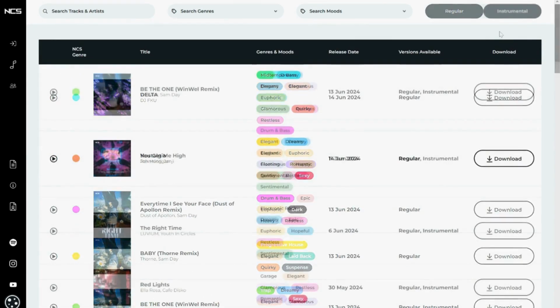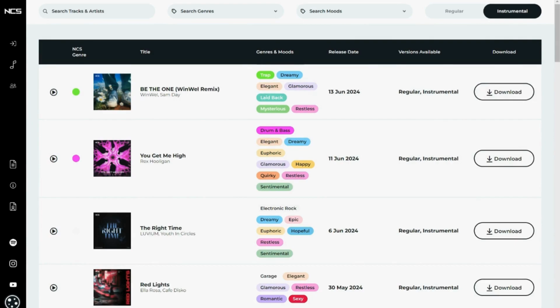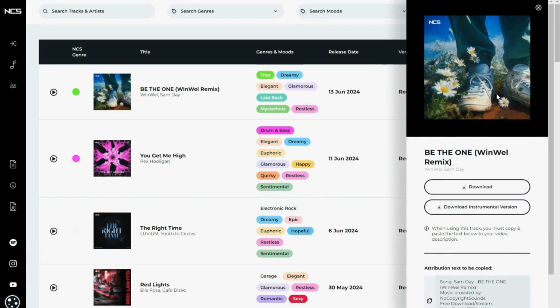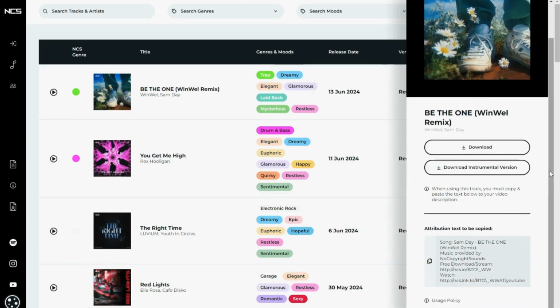Let's say we chose instrumental and we want to download only the instrumental of a song and not the regular vocals. I'll go ahead and download just this first song called Be the One, and it's a remix. A window will open up and give me the option to either download the regular version or the instrumental. So it's as easy as that, super simple. I love that this option's even made available on this website. It's really great. And always remember to credit the artist.